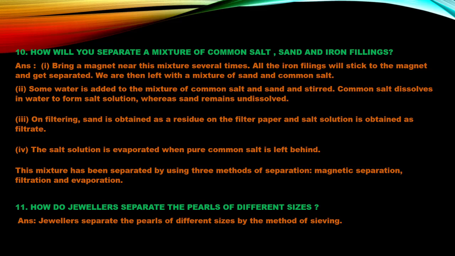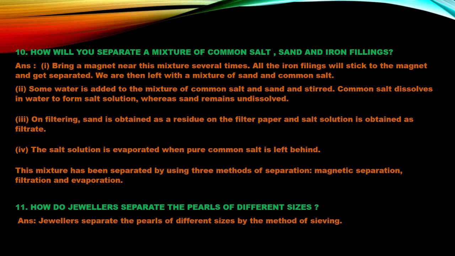Some water is added to the mixture of common salt and sand, in a glass, and it is stirred well. The common salt will dissolve into the water and the sand will remain undissolved. Now, after filtering, sand is obtained as a residue on the filter paper, and the salt solution is obtained as a filtrate. Now the salt solution is evaporated and the pure salt is obtained.